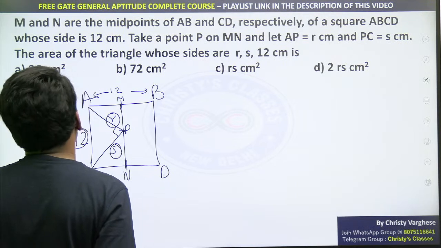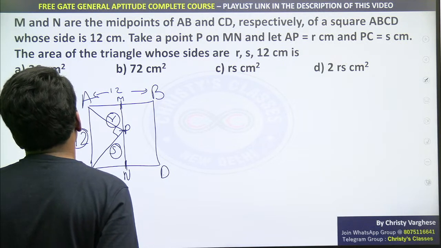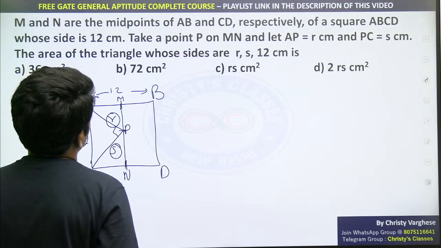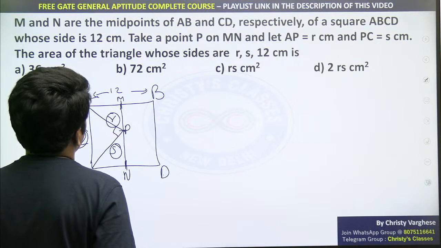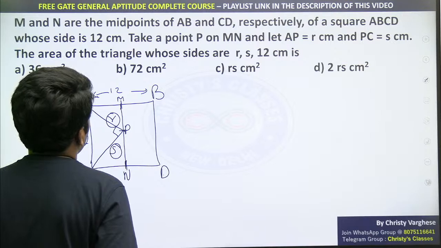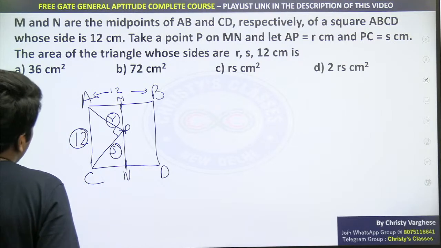Yeah, you can do that in 2 ways. You can find R and S and then find it also.